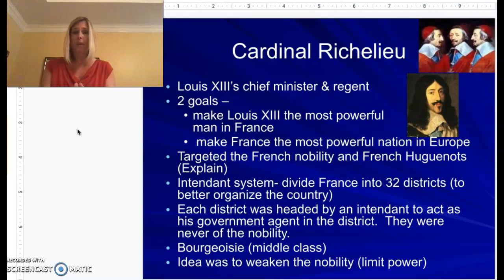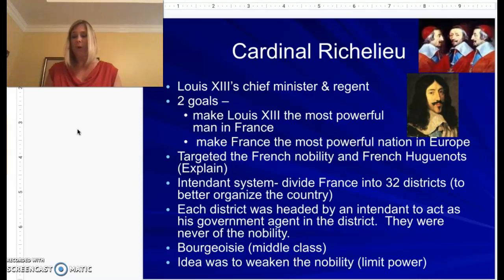Now, back to the first one, making Louis XIII the most powerful man in France. Isn't the king already the most powerful man in France? Well, actually, no, because there are groups of people called nobles. And the nobles have money, they have a lot of land, and they've got some power. And if you get enough nobles together who don't like the king, then that is trouble for a king, no matter what age the king is.